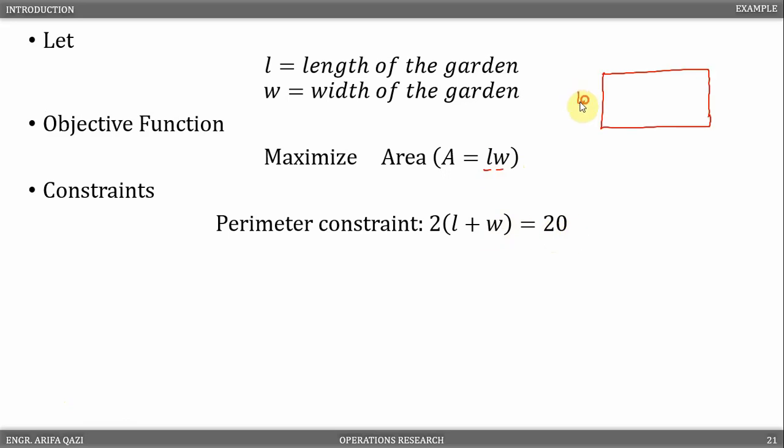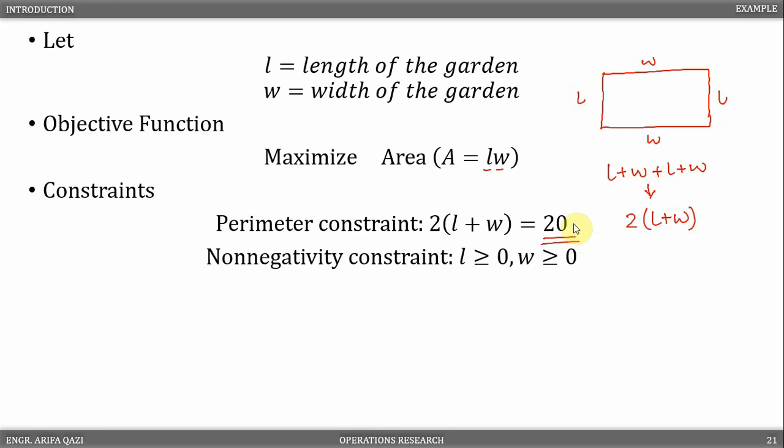That is, the length and width, that is L plus W plus L plus W, which essentially becomes twice of L plus W, should be equal to the maximum amount of material available. The second constraint is the non-negativity constraint. That is, the length and width cannot be negative or less than 0.